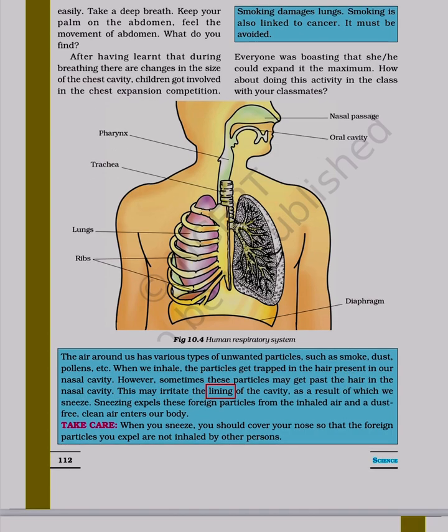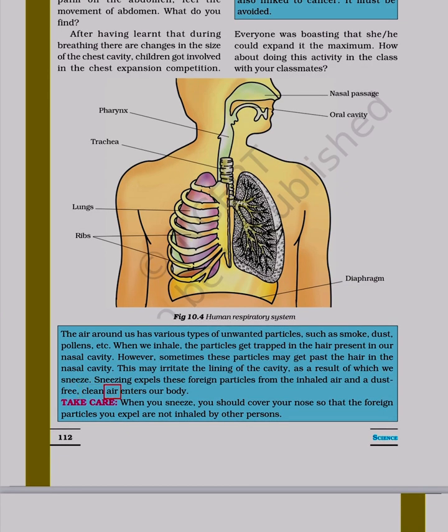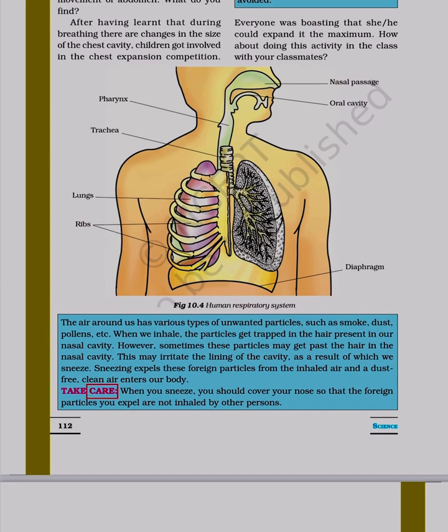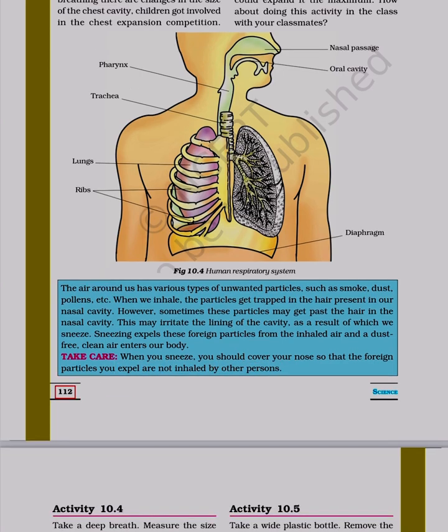This may irritate the lining of the cavity, as a result of which we sneeze. Sneezing expels these foreign particles from the inhaled air and a dust-free, clean air enters our body. Take care, when you sneeze, you should cover your nose so that the foreign particles you expel are not inhaled by other persons.